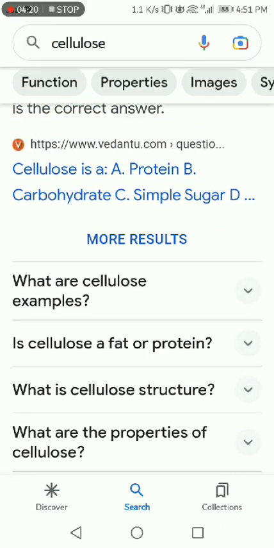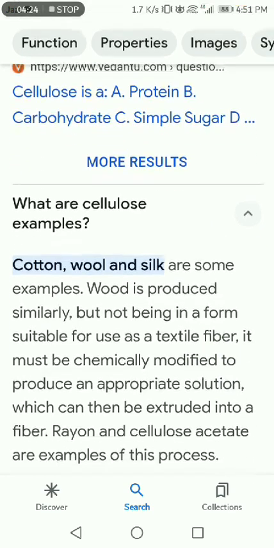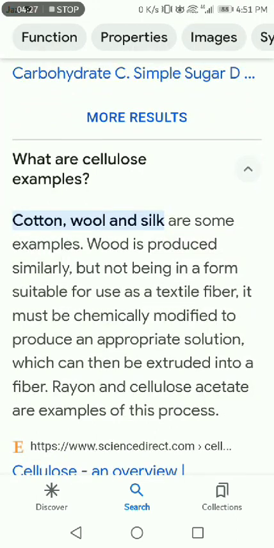Let's next look at cellulose examples. Cotton, wool, and silk are some examples. Wood is produced similarly but is not in a form suitable for use as a textile fiber. It must be chemically modified to produce an appropriate solution which can then be extruded into a fiber. Rayon and cellulose acetate are examples of this process.